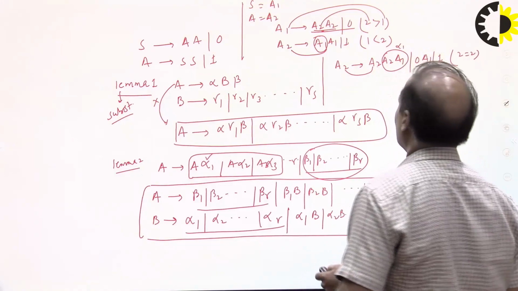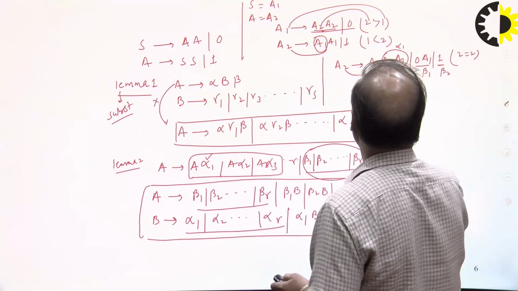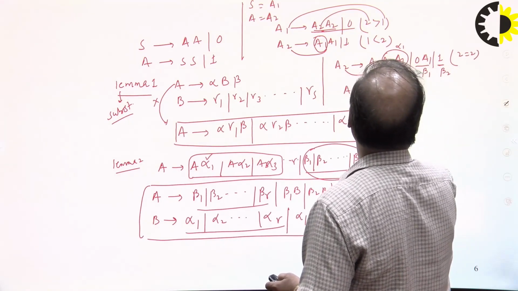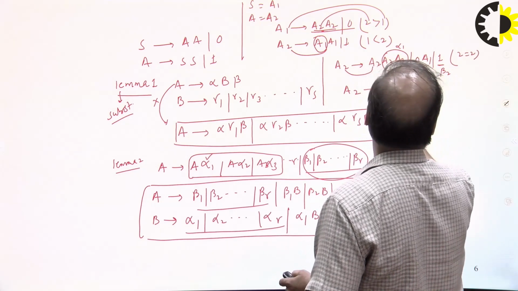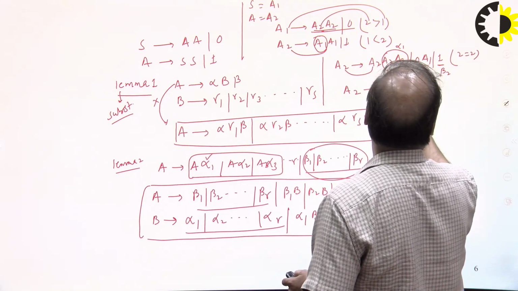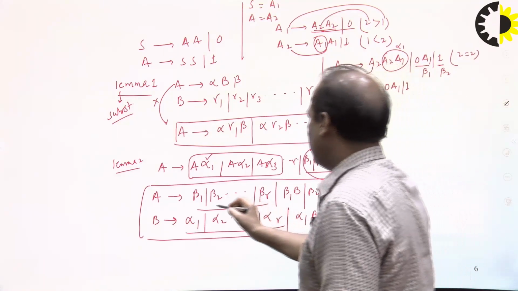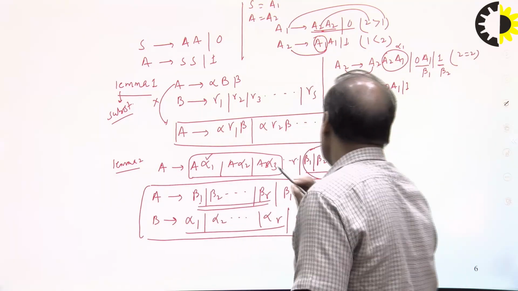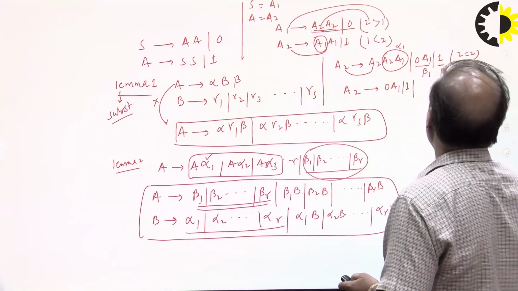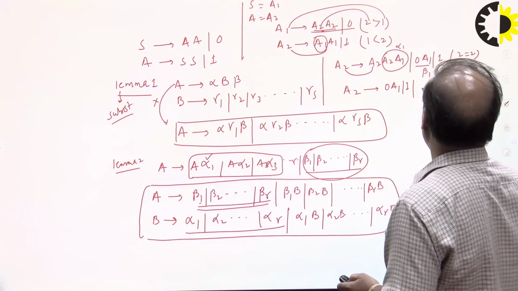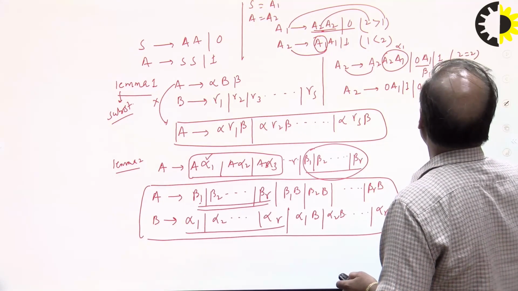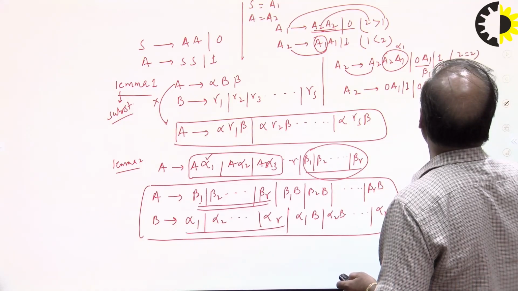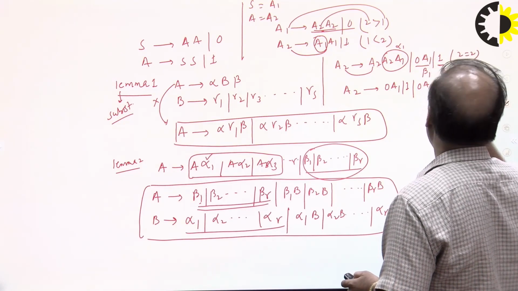Okay, so now A2 will be just written as 0 A1 or 1, this lemma. This is going to be written attached with another non-terminal, let's say B2. So 0 A1 B2 and 1 B2, this is attached.